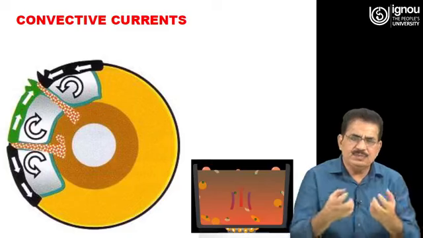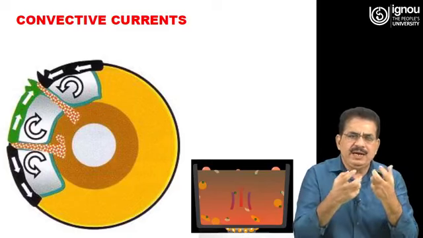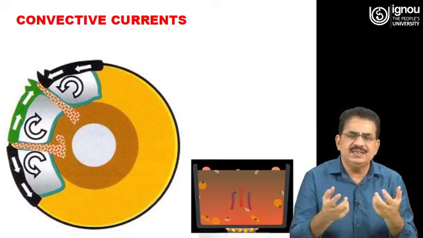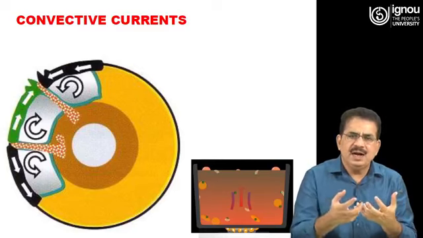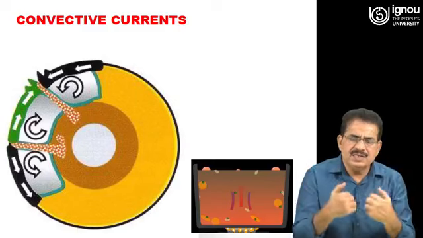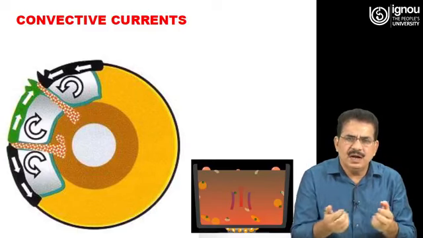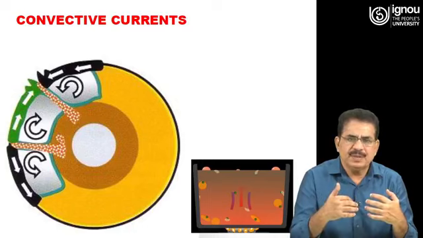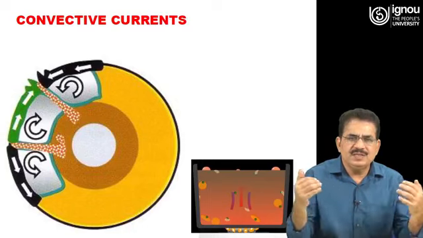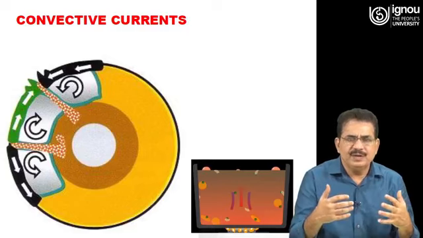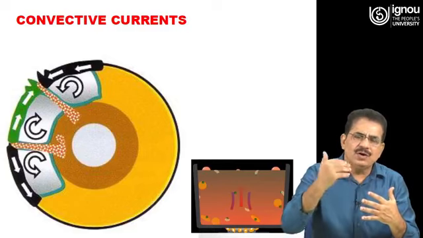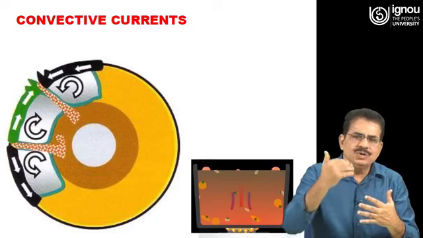These convection currents apply force on the lithosphere plates, and due to this these plates are moving. So, this is the explanation of what causes the continents to drift.